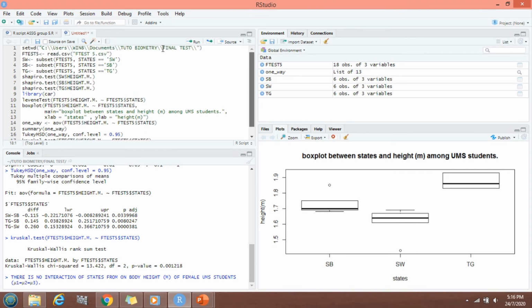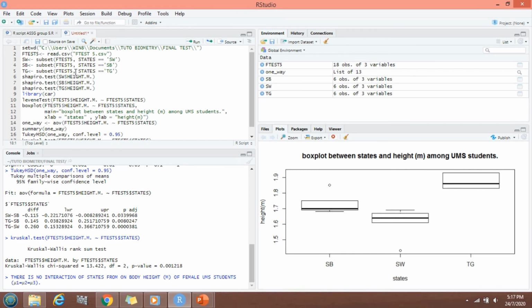So these are the commands for RStudio. I have set this data as ftest5, and I have set the SW Sarawak, SB Sabah, and TG Terengganu groups as subsets from this ftest5 data.